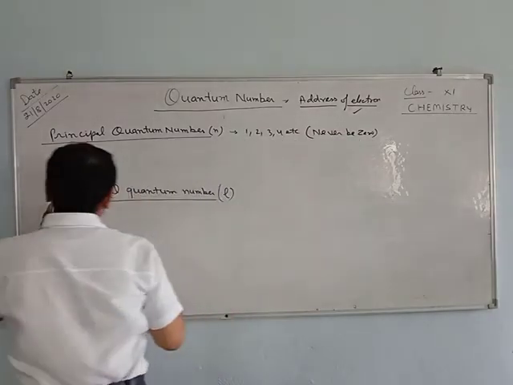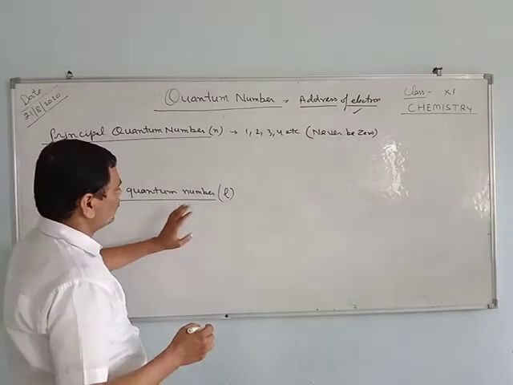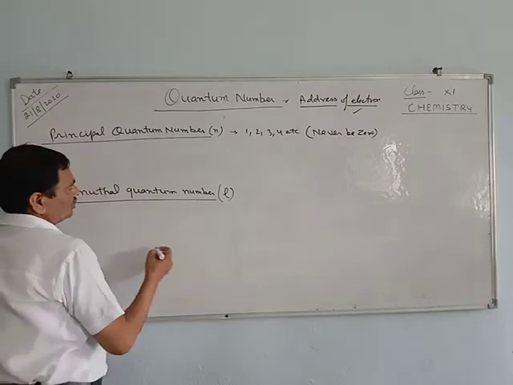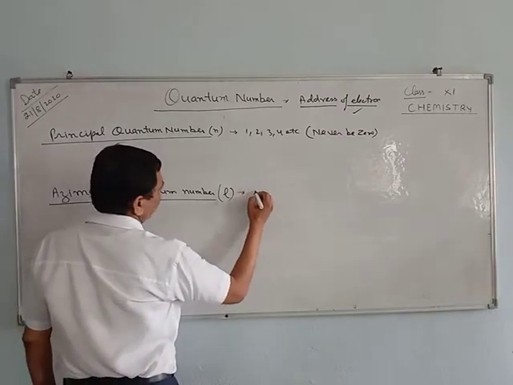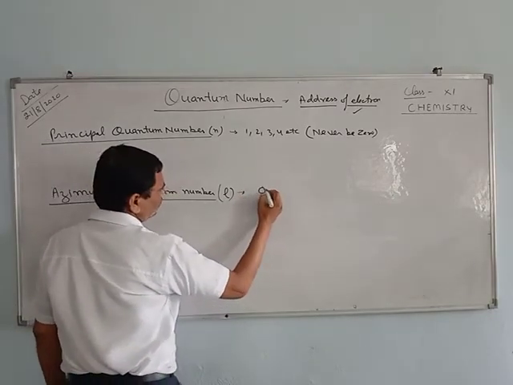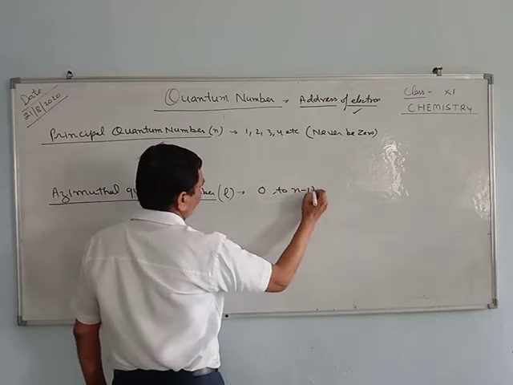In the case of the azimuthal quantum number, the value is 0 to n minus 1.